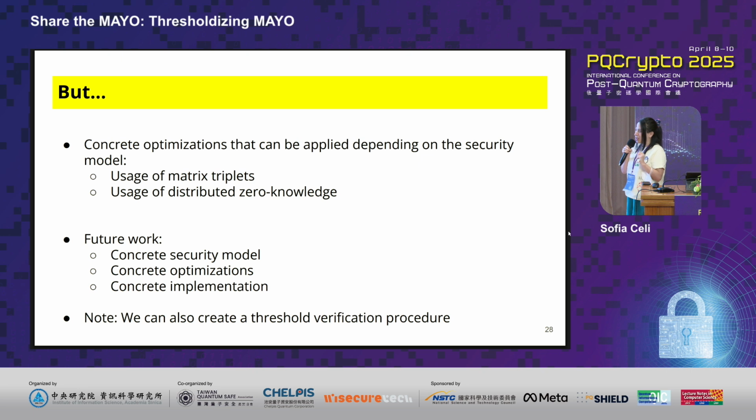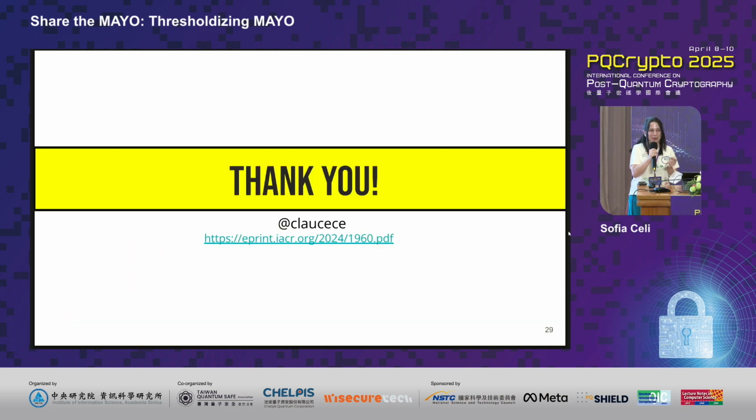Future work that we're currently doing is setting the specific security model that we want. Because of that, we can set the concrete optimizations that we want to use in our scheme, and with that, we can provide a concrete implementation in C. Also note that as part of our work, we provide a way to create a threshold verification mechanism, because some real-world applications are interested not only in single-party verification, but also in a threshold version of the verification procedure. So we also provide that because, again, OV-based schemes are easy to instantiate in a threshold manner. Okay, and with that, that's our work. So thank you very much.